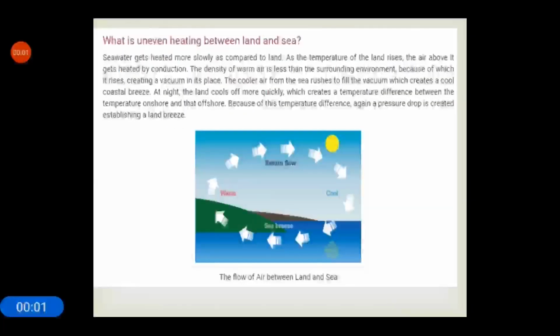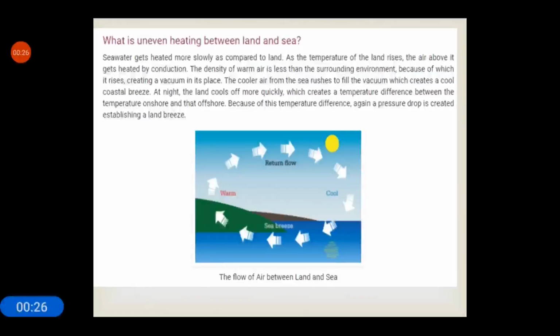What is uneven heating between land and sea? Sea water gets heated more slowly as compared to land. As the temperature of the land rises, the air above it gets heated by conduction. The density of warm air is less than the surrounding environment, because of which it rises, creating a vacuum in its place. The cooler air from the sea rushes to fill the vacuum, which creates a cool coastal breeze.